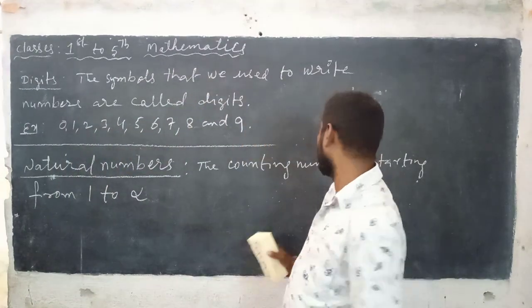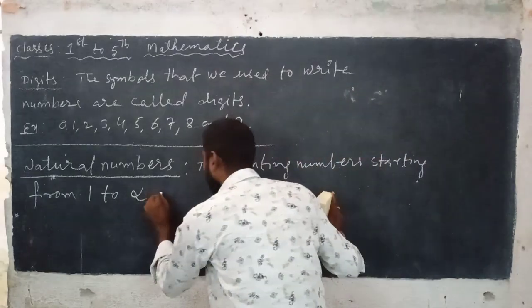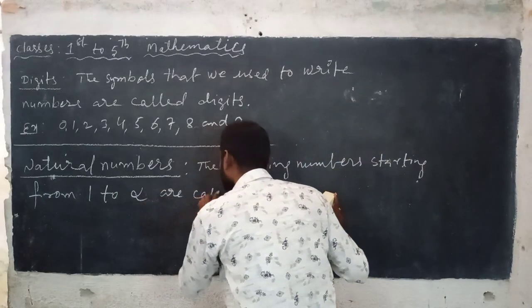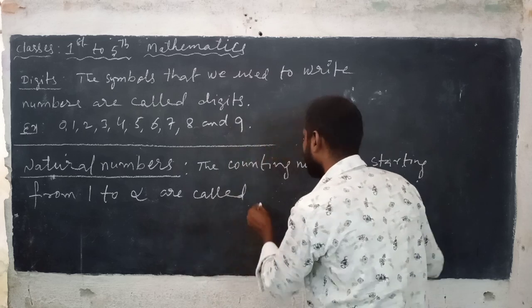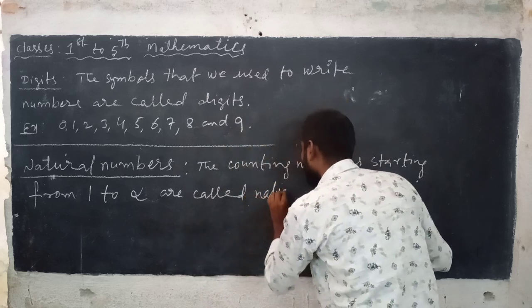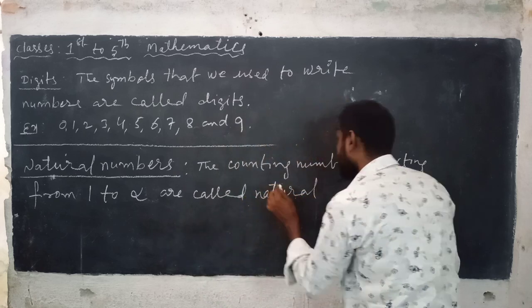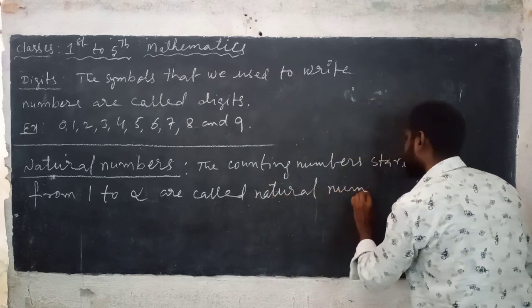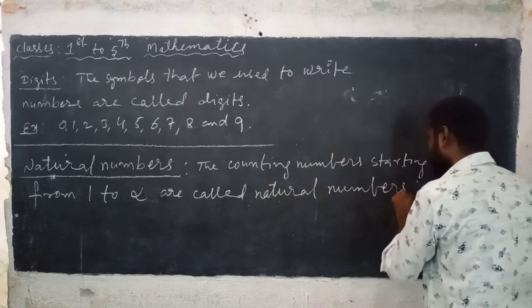1 to infinite are called natural numbers.